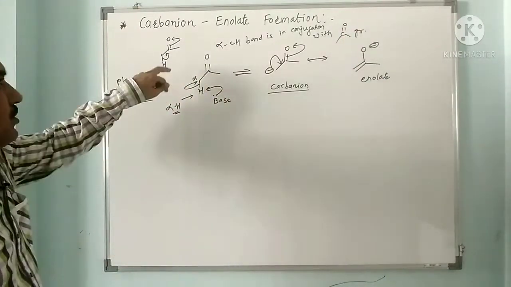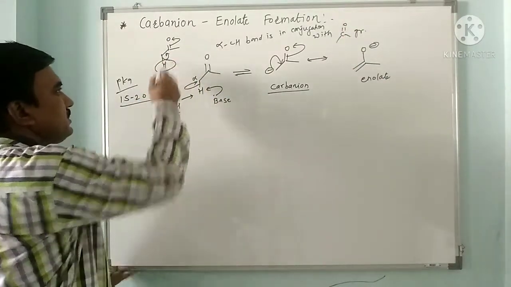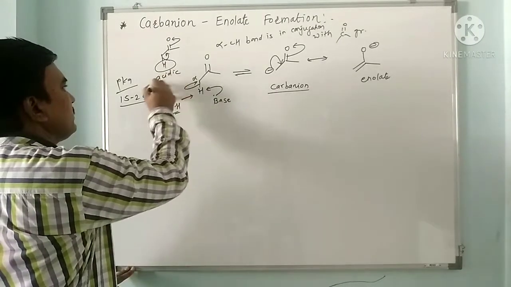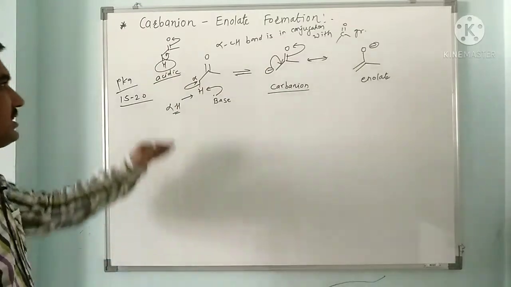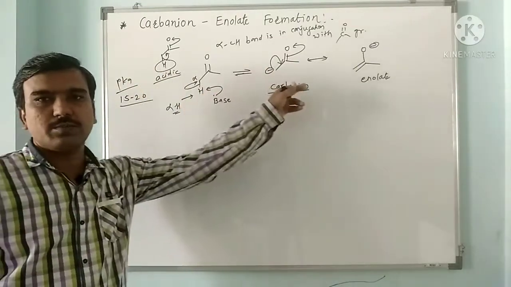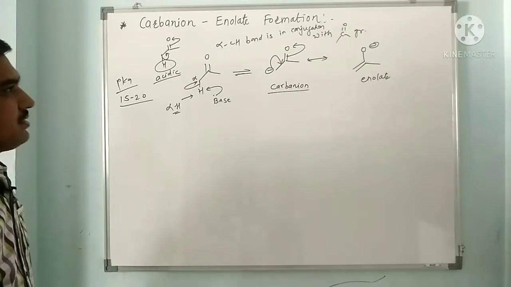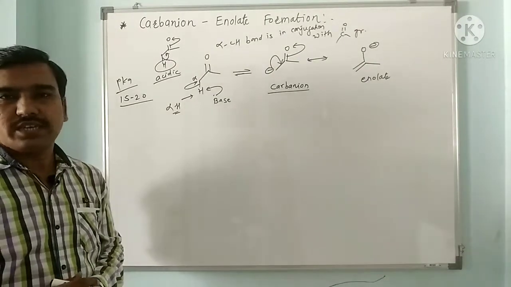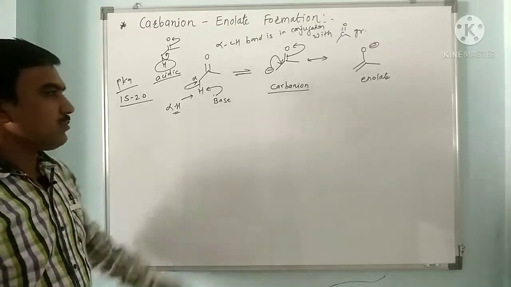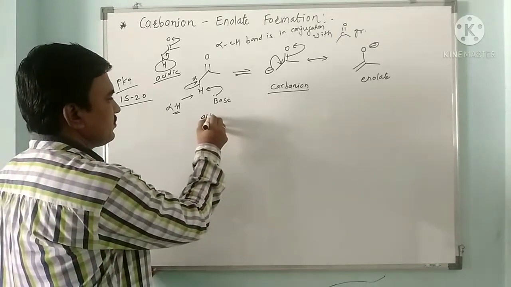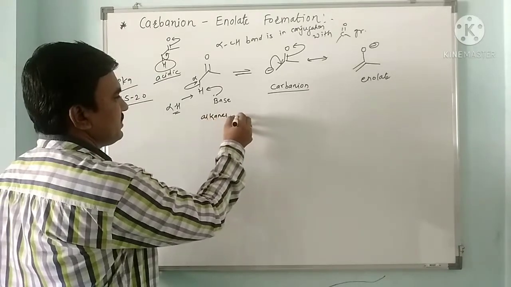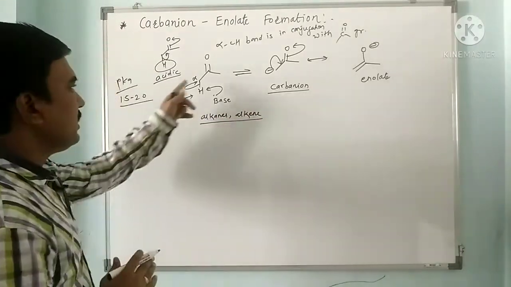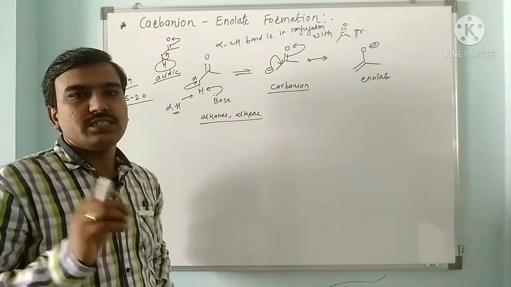Hence the hydrogens of such alpha carbons are acidic and can be lost as a proton. A base can easily remove such protons and form carbanions and enolate anions. In this way we discuss how carbonyl compounds are acidic in nature, and if you compare them with simple alkanes, we can easily understand why the alpha hydrogen of carbonyl compounds is acidic.